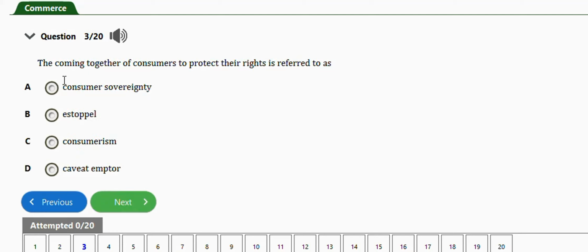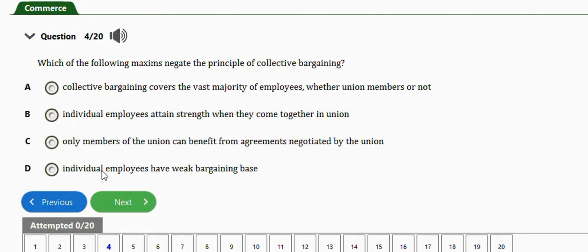Next question. The coming together of consumers to protect their rights is referred to as consumerism. Okay, option C. Next question. Which of the following maxims negate the principle of collective bargaining? Collective bargaining covers the vast majority of employees, whether union members or not. Individual employees attain strength when they come together in union. Only members of the union can benefit from agreement negotiated by the union. Individual employees have weak bargaining base. The right answer is option D.